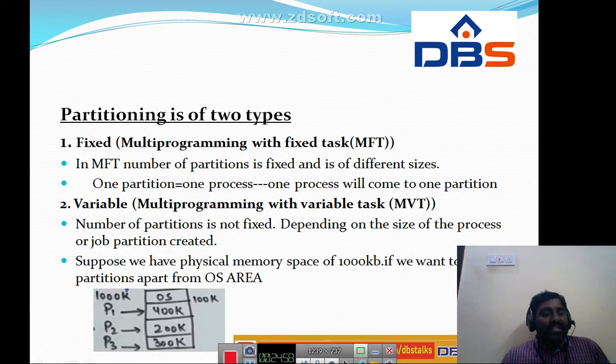In the first case, for example, there is one fixed partition whose size is 200 only, but process P1 has 300. We can't insert process P1 into the 200 partition.